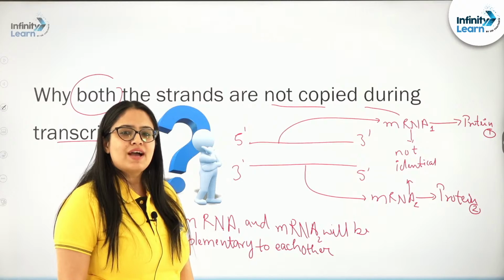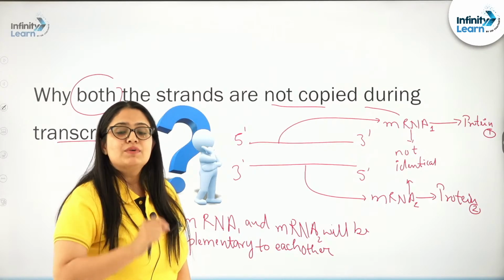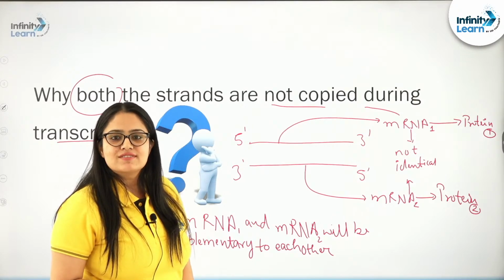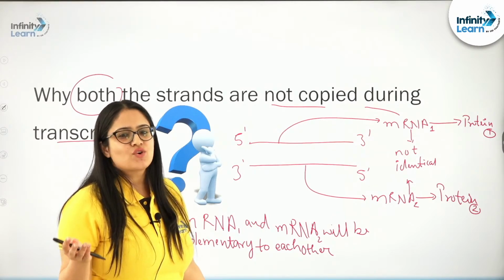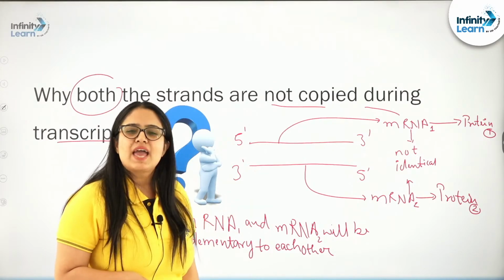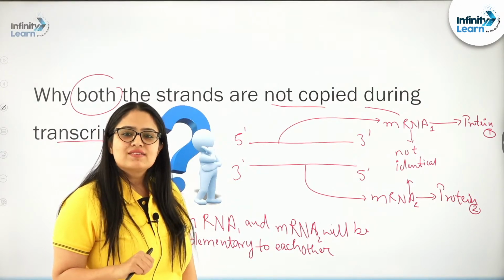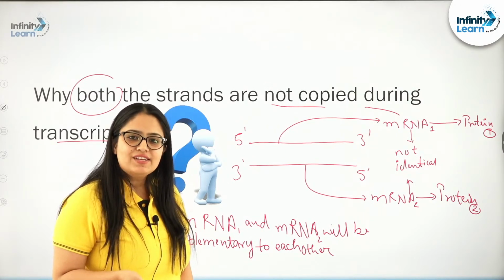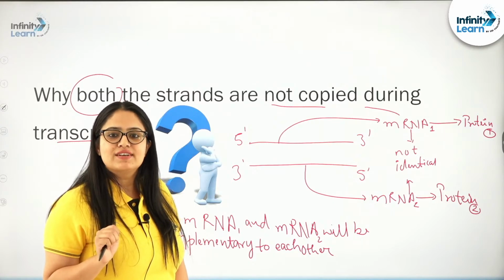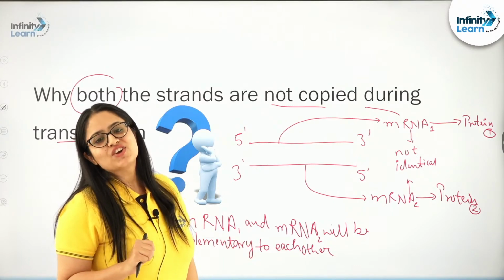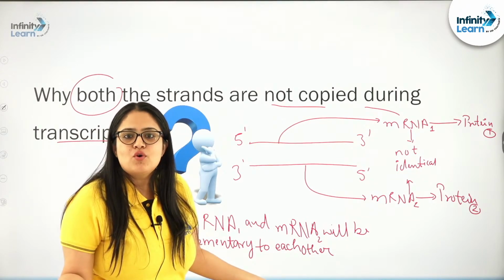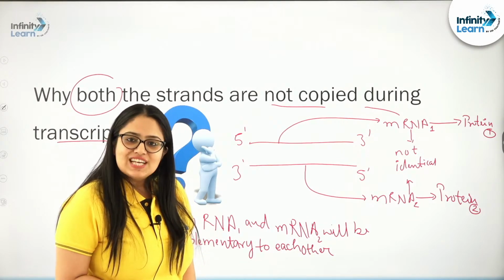If these two, mRNA 1 and mRNA 2, form a double-stranded RNA molecule, then you are pretty smart to imagine that this double-stranded mRNA molecule will prevent the translation process. The whole exercise of the cell doing transcription and forming the mRNA will become waste, all will go in vain, right, because proteins won't be formed, because translation will be prevented. Why? Because of the formation of a double-stranded RNA molecule. When the mRNA molecule won't be exposed, translation cannot take place over it.